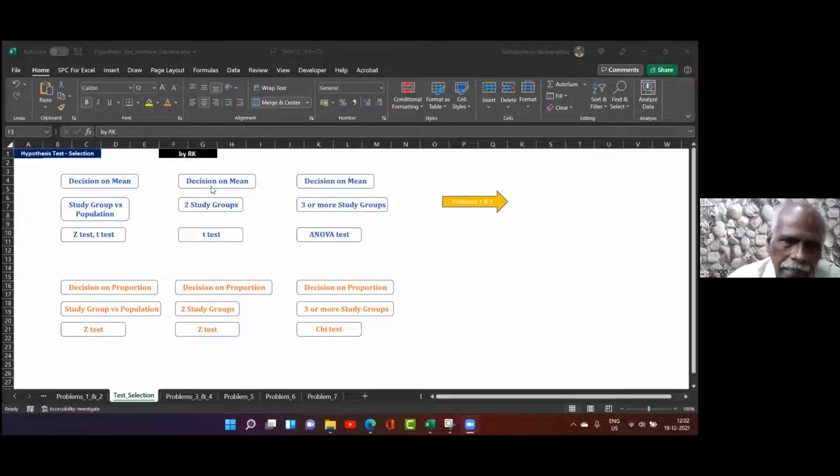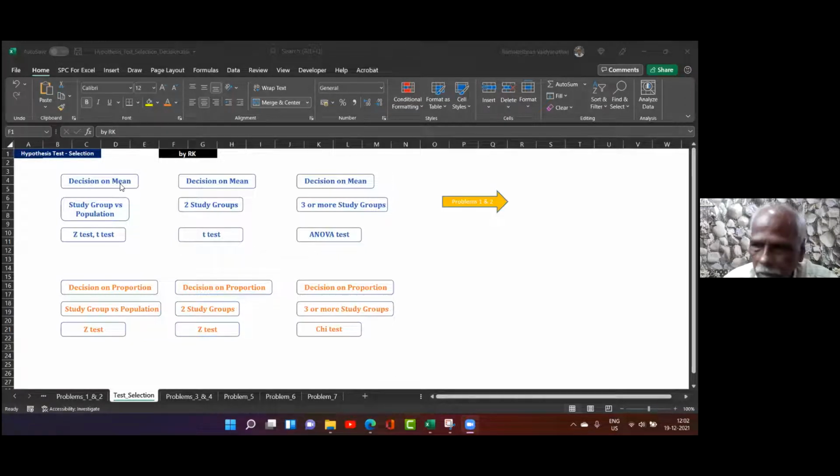Another is, again, decision on average between two study groups, one group and another group. I want to know whether they are from the same population or not. That is done by t-test. And then again, decision on average for more than two groups. Then what am I using? I'm using the ANOVA test. Is it clear?